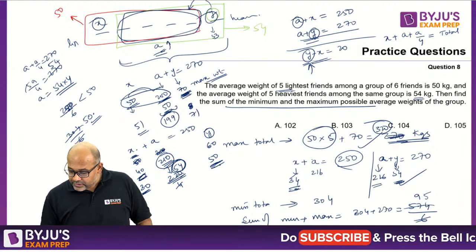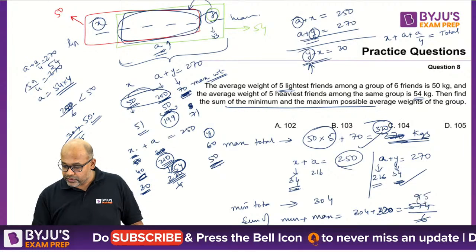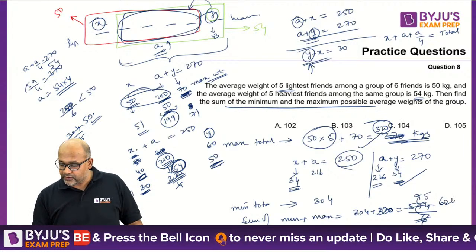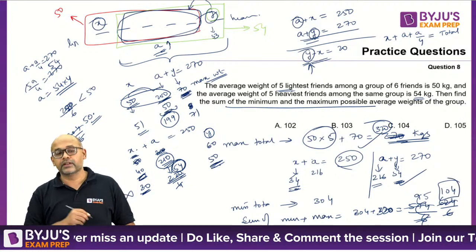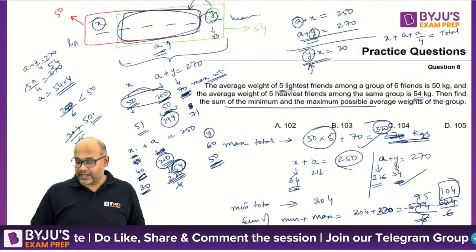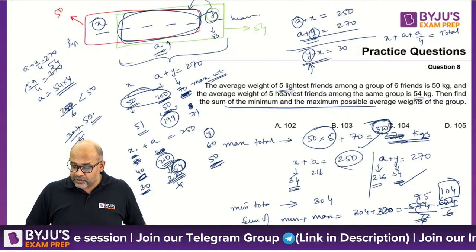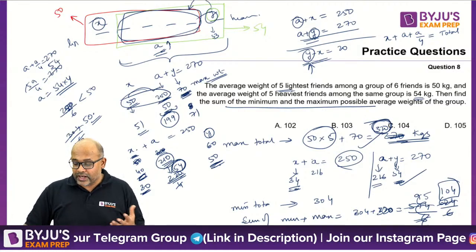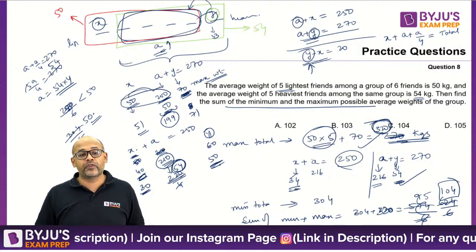Fine, we got it. So 320 plus 304. So this is 624 by 6. So 104. That is your answer. Yes, Vicky, that's fine. That's correct. So the first one is where I made the error in calculation. It's basically 320 because 50 into 5 is 250. I wrote it as 270.